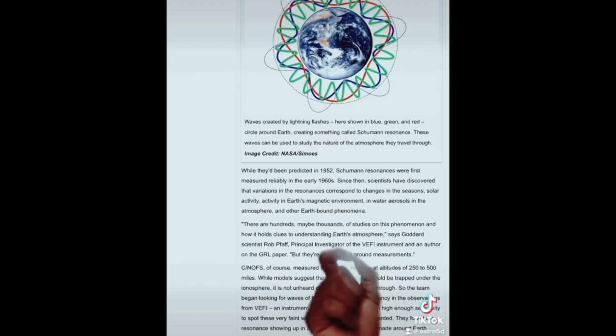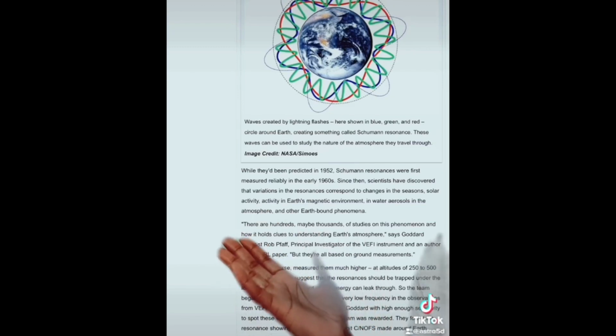Now this is an actual drawing from the NASA website trying to explain to you how thunder and lightning works.